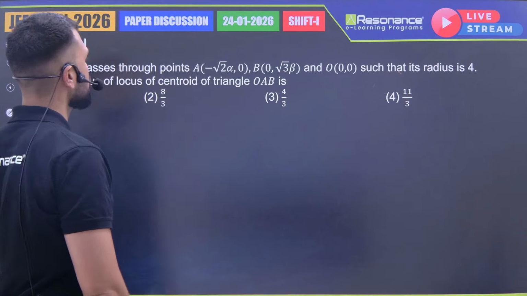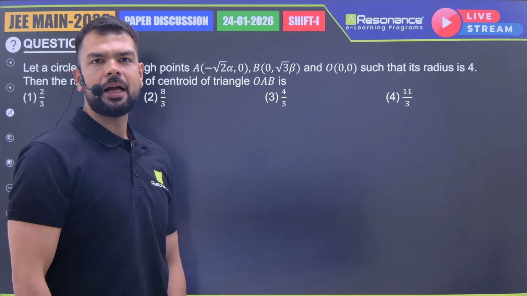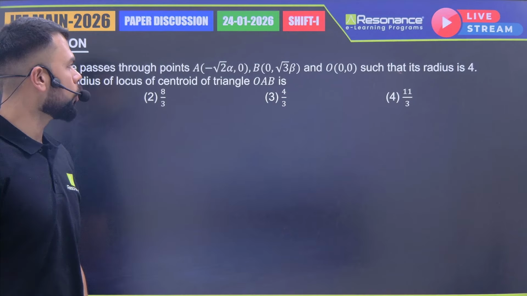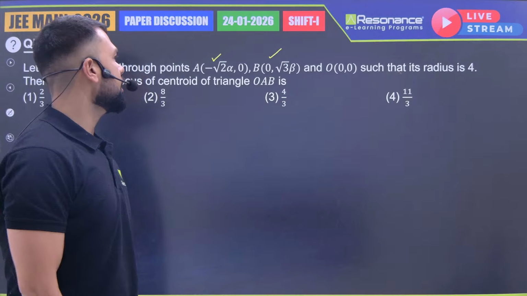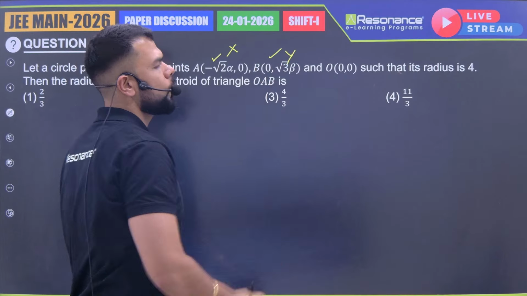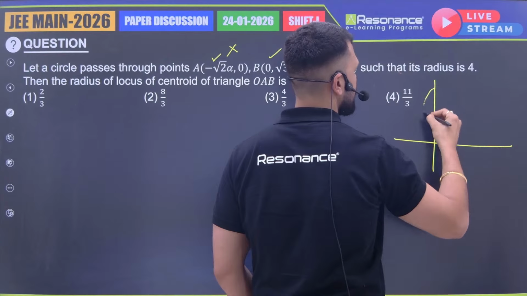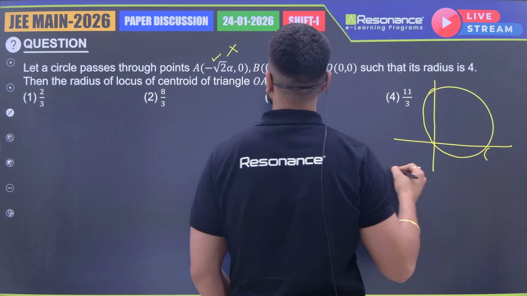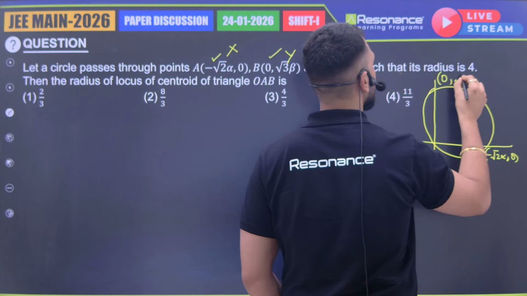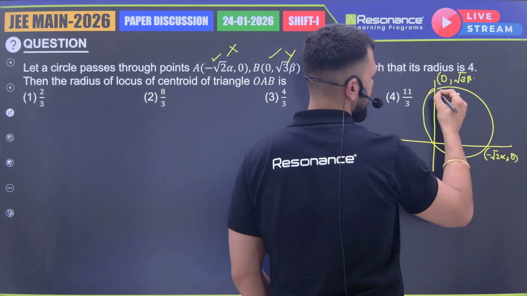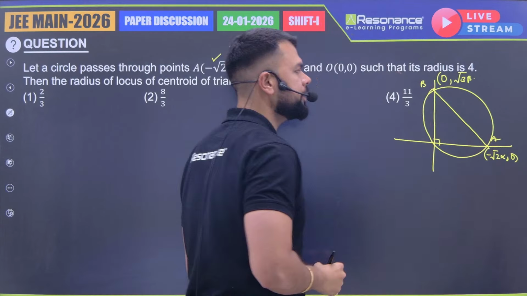Let a circle pass through a point A (minus root 2 alpha, 0) and B (0, root 3 beta) and origin such that its radius is 4. Now if you look at these 2 points, one is lying on the x-axis, another on the y-axis. If I draw a circle passing through these 3 points, let's say this point is (minus root 2 alpha, 0) and this point is (0, root 3 beta).